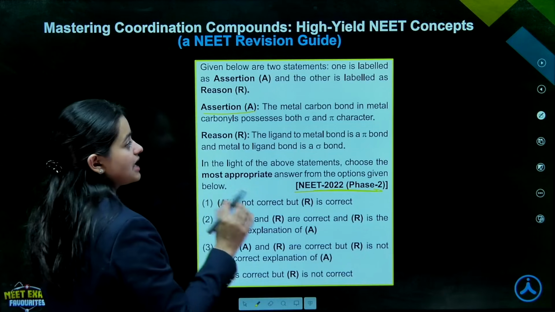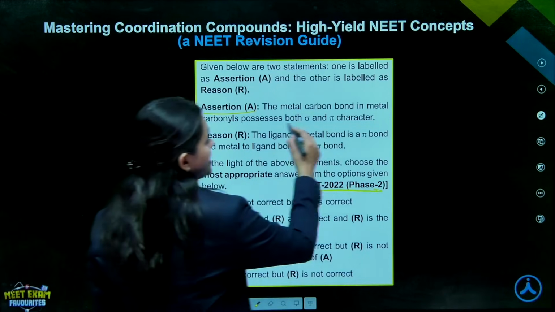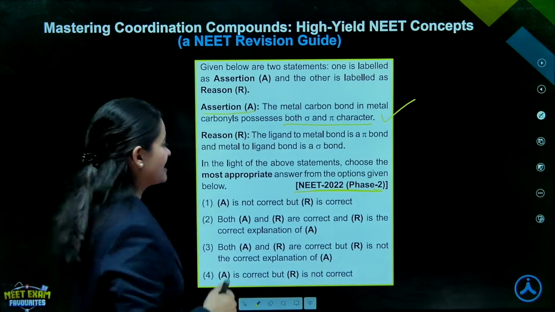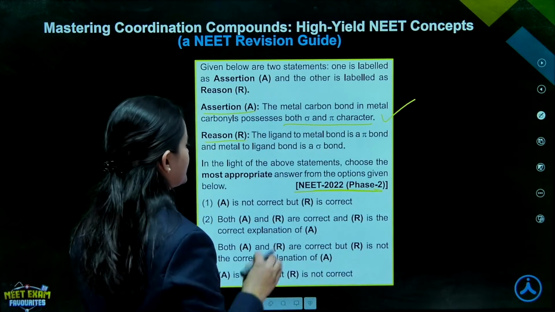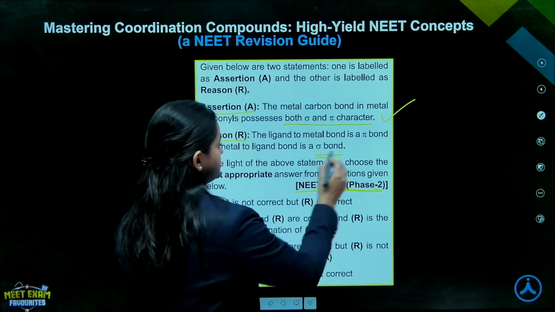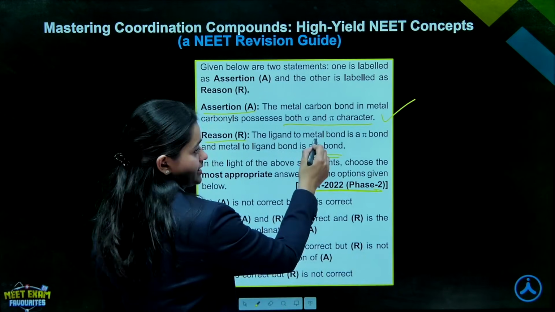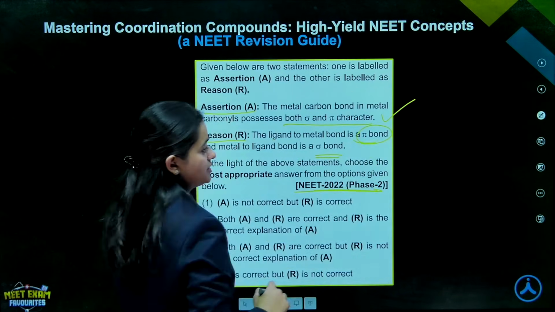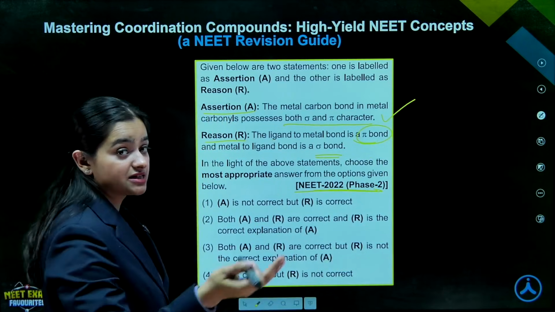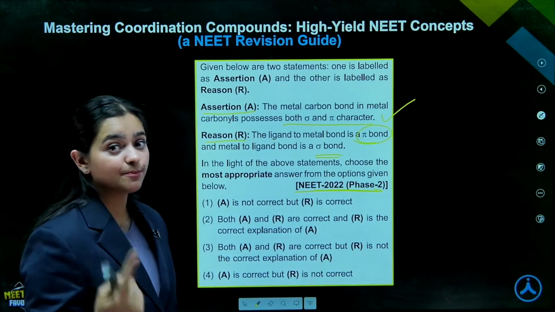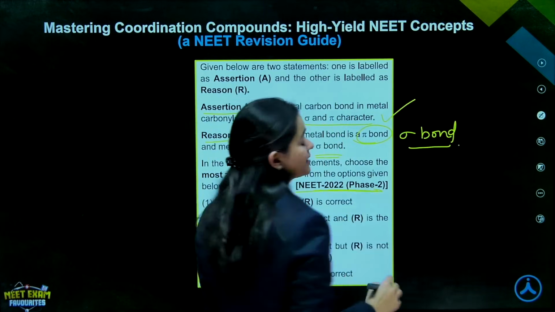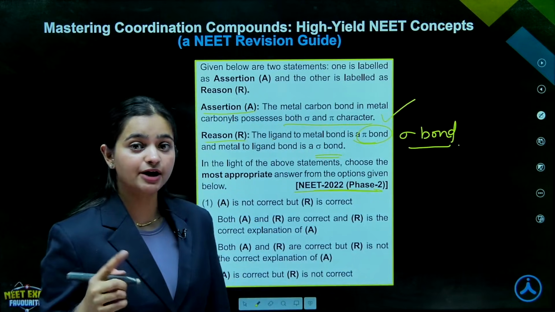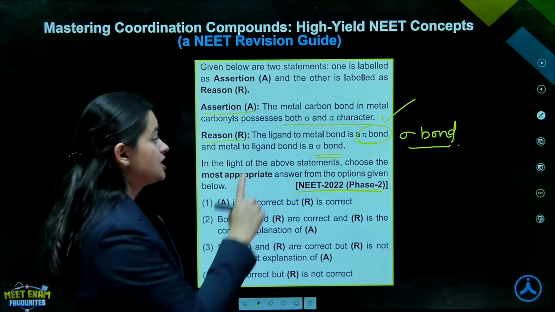Assertion A: the metal carbon bond in metal carbonyls possesses both sigma and pi character. Yes, we just studied that. Reason R: the ligand to metal bond is a pi bond and metal to ligand bond is a sigma bond. Ligand to metal bond is a pi bond? The carbonyl to metal bond was a sigma bond, right? Because carbon donated its lone pair to the vacant 3d orbital of the metal, so that was a sigma bond.